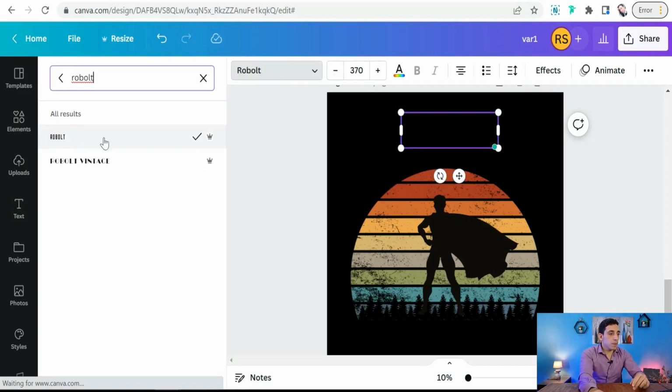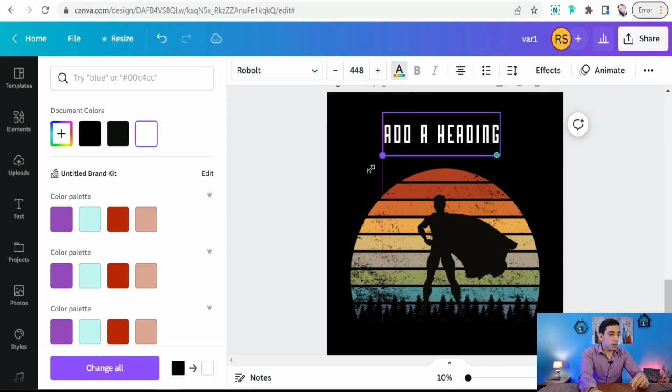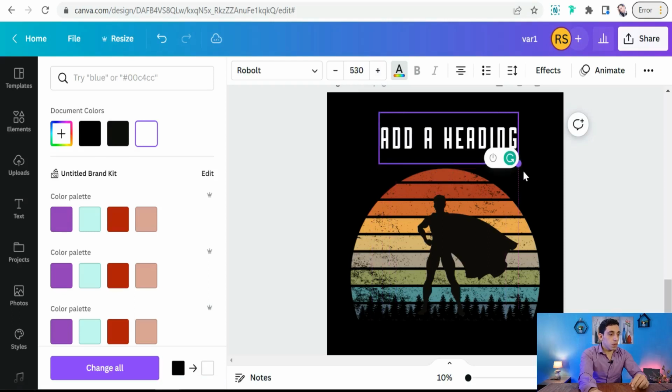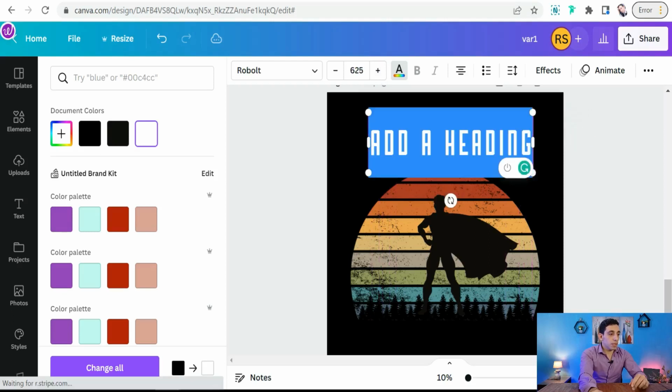This one, we can change this color to white, as you see. Perfect. Make it bigger. Okay, and we can type here best husband.